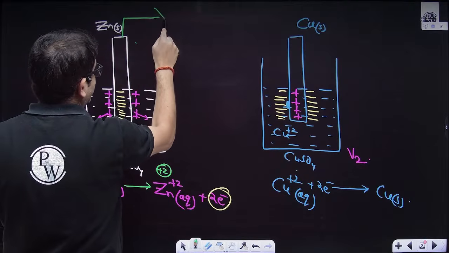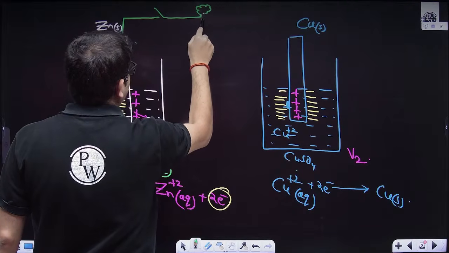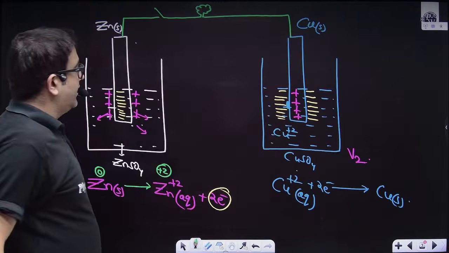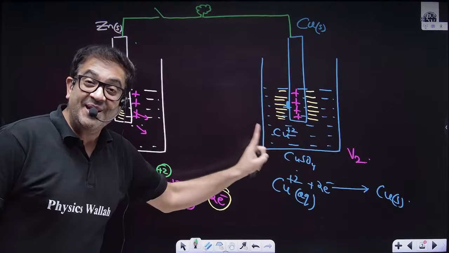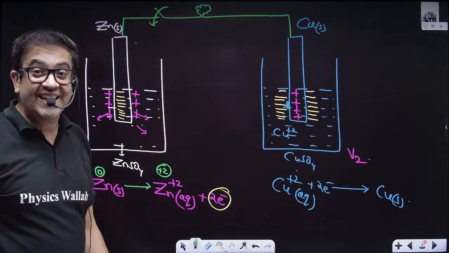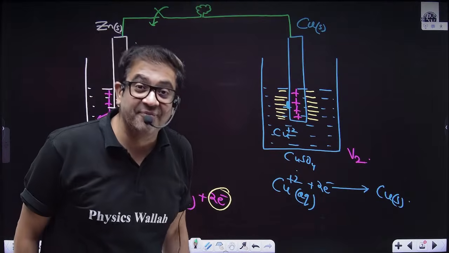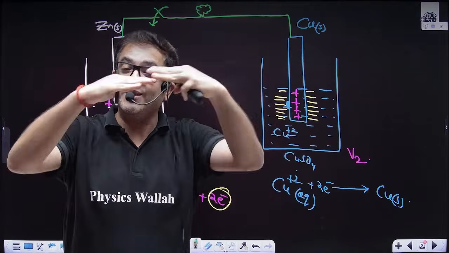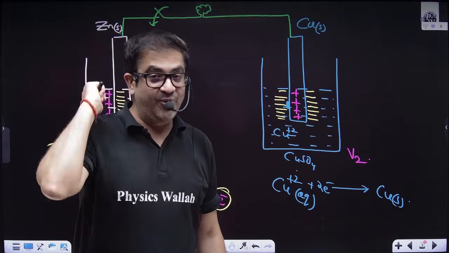Let's say this is a switch, and here I have a bulb, although this looks like a tree, but let's say it is a bulb. If you connect the two potentials and close the key, this bulb will glow. Why? Because of the potential difference. If two potentials are connected through an electrical wire, then current will flow.